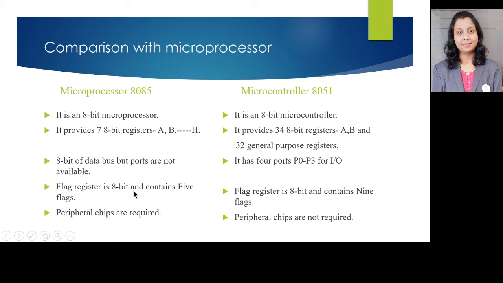Flag register is 8-bit and contains 5 flags in 8085. Flag register is 8-bit and contains 9 flags over here. Peripheral chips are required in 8085. In microcontroller 8051, peripheral chips are not required. So this is the comparison with microprocessor 8085.